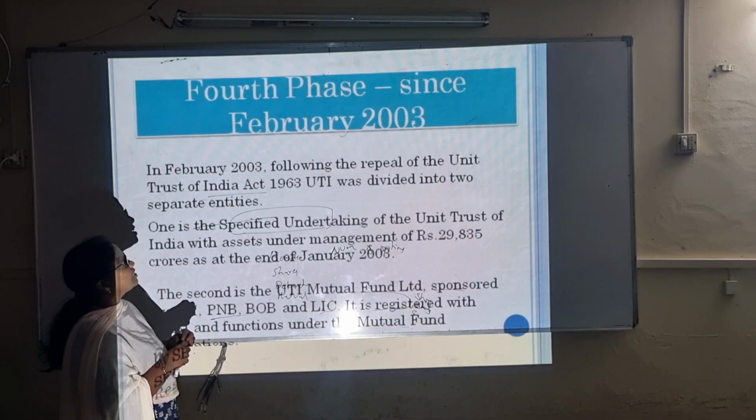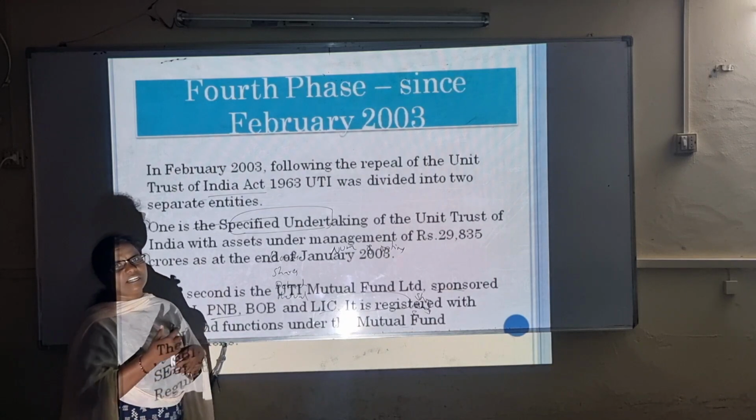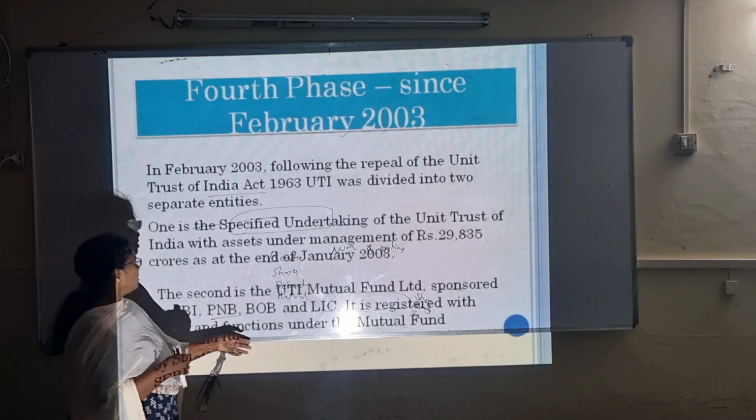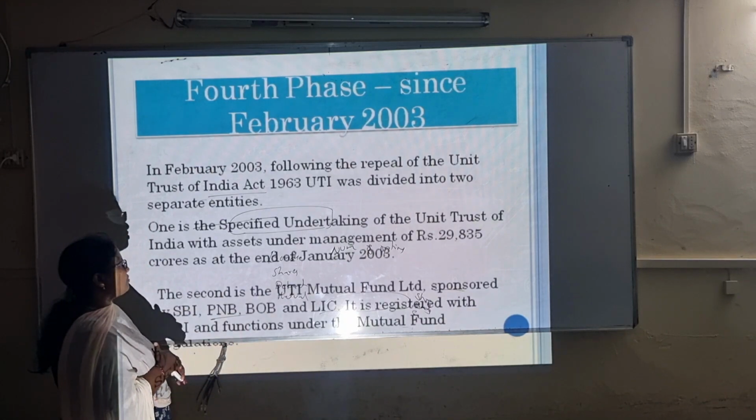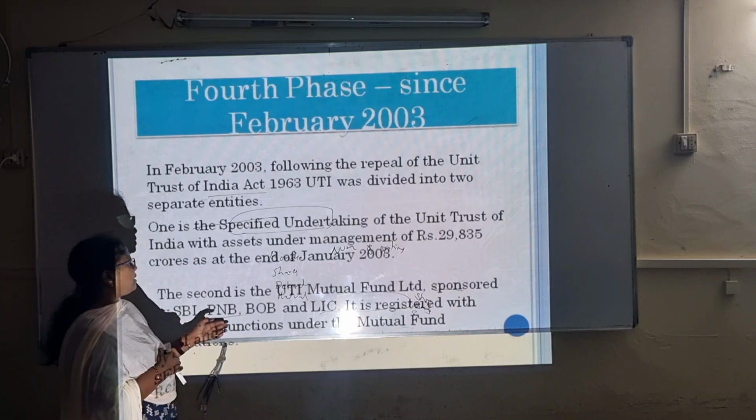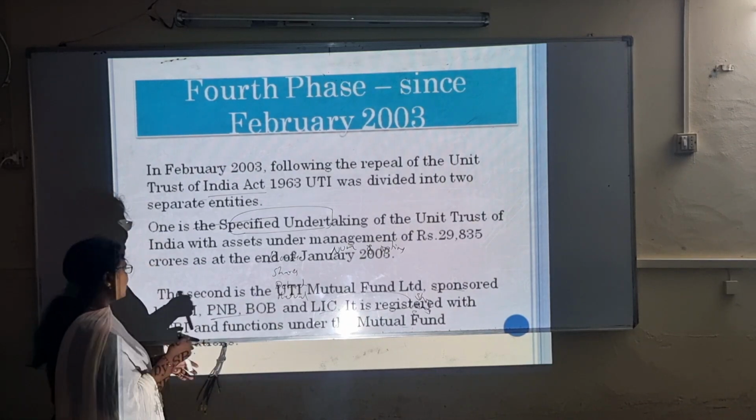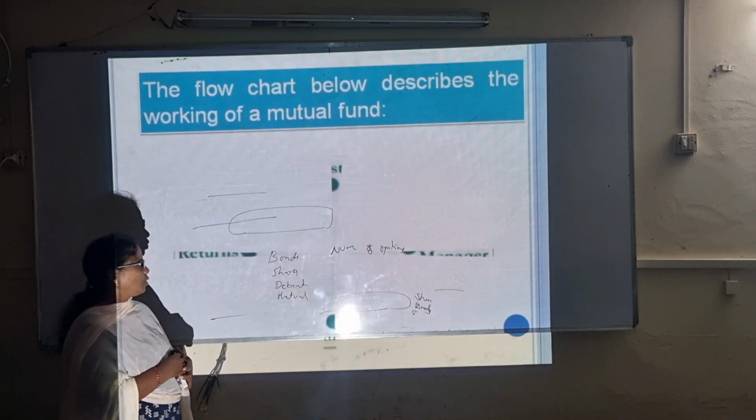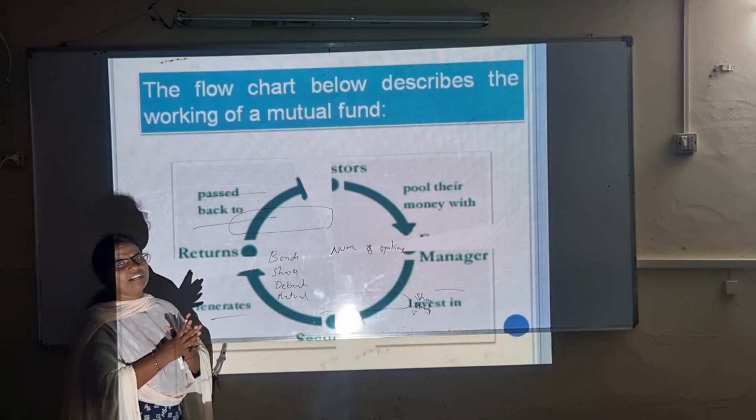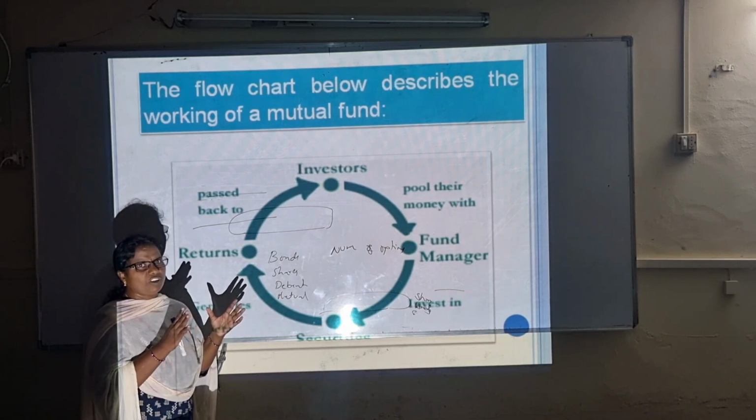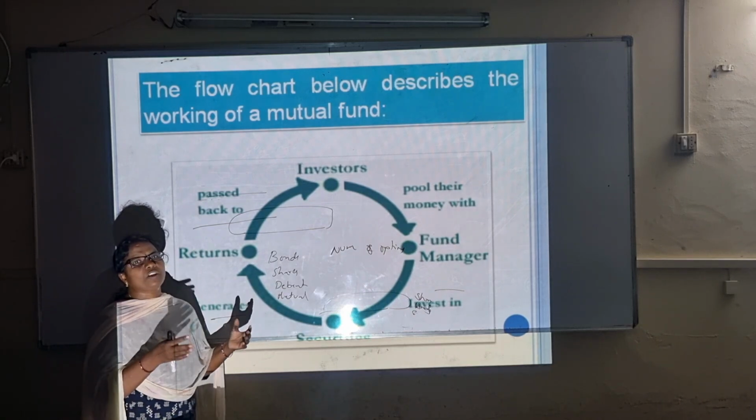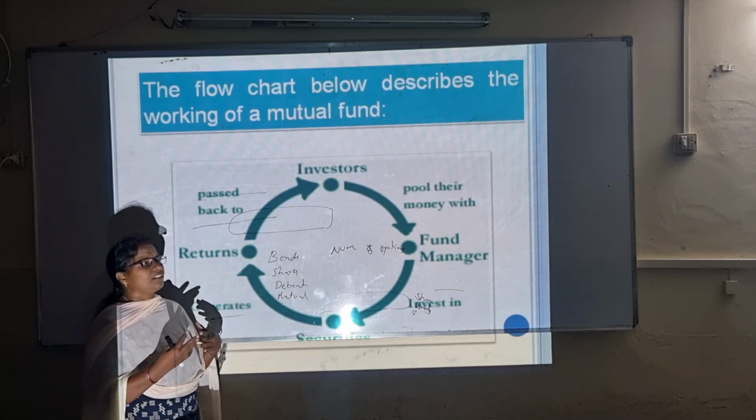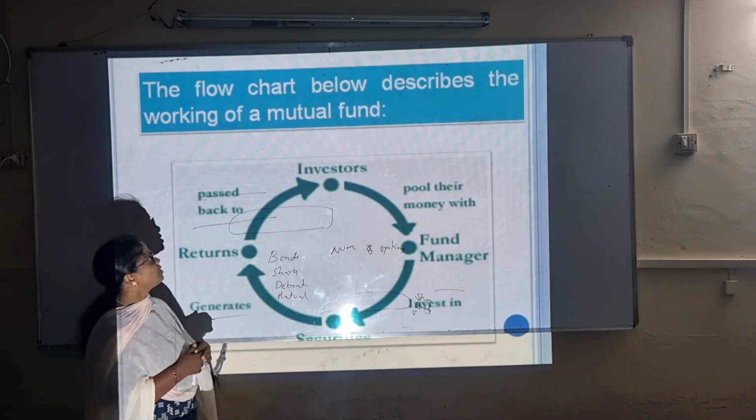And the fourth phase was still running and it is continuing for further aspects. The second is UTI Mutual Fund Limited, sponsored by SBI, PNB, BOB and LIC. It is registered with SEBI and functions under the mutual funds. It has some regulations and rules which are followed, especially those of SEBI, the Securities Exchange Board of India, which is formulated mostly for mutual fund schemes.